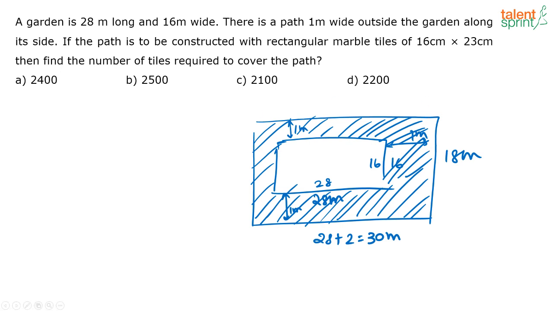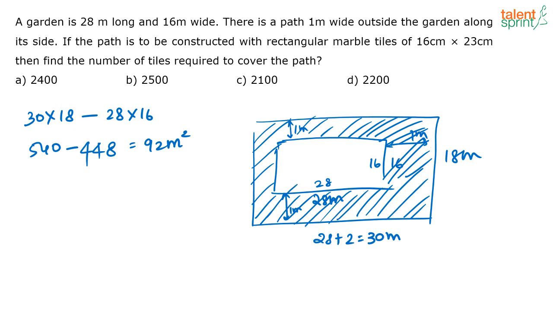Now what is the area of the shaded region? It is nothing but the area of the bigger rectangle minus the area of the smaller rectangle, correct? So that is 30 into 18, the area of the bigger rectangle, minus 28 into 16, the area of the smaller rectangle. So this is 540 minus 448, which is equal to 92 meter squared. So the area that you have to tile is 92 meter squared, correct? I have to tile this shaded region.